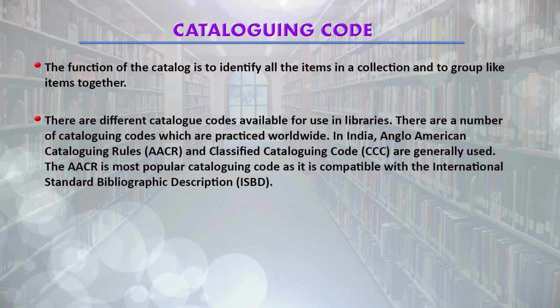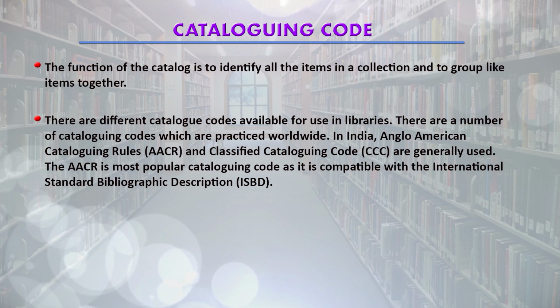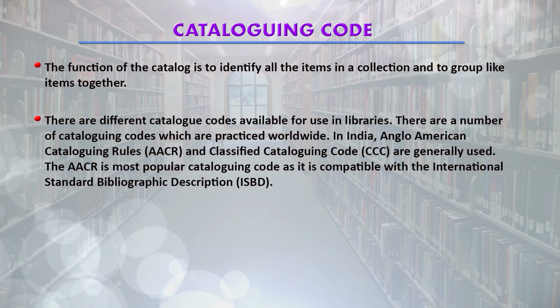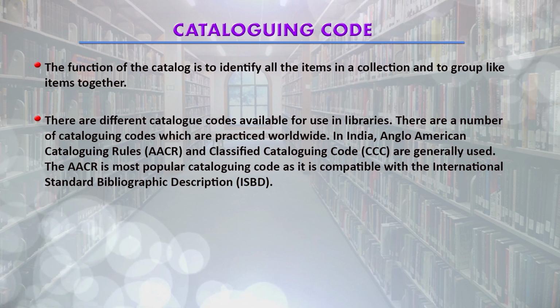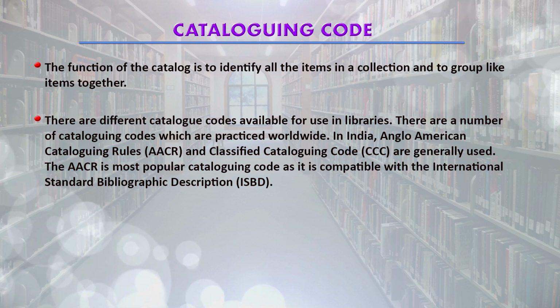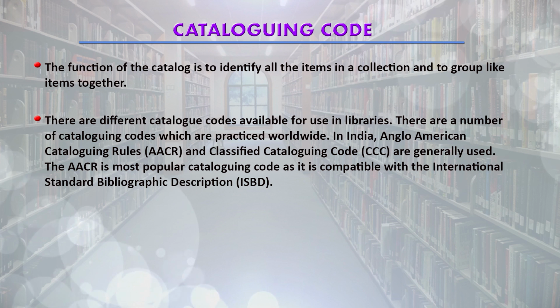There are different catalogs available for use in libraries. There are a number of cataloging codes which are practiced worldwide, but in India generally we are using AACR, which is in second revised edition this time, and in some libraries they are using classified catalog also.